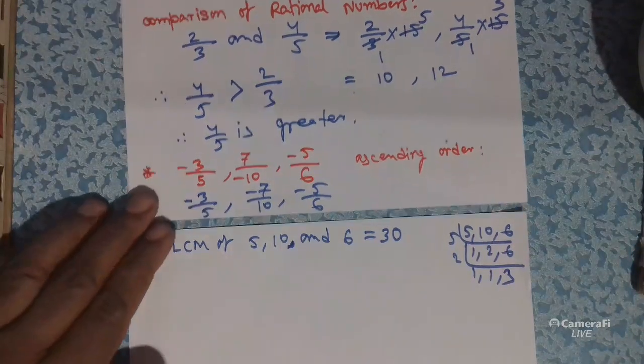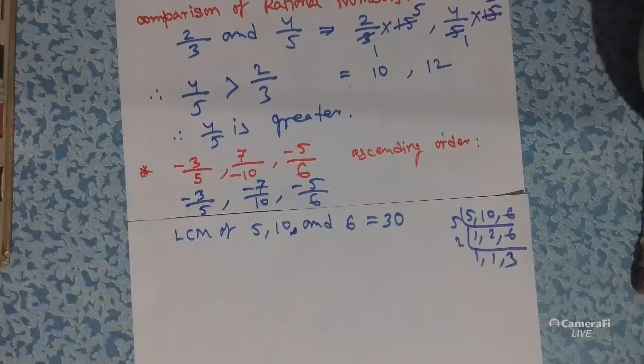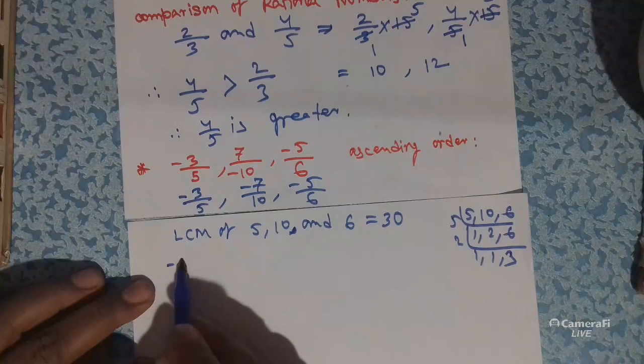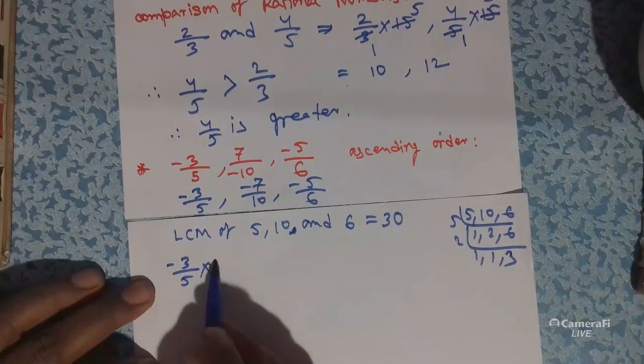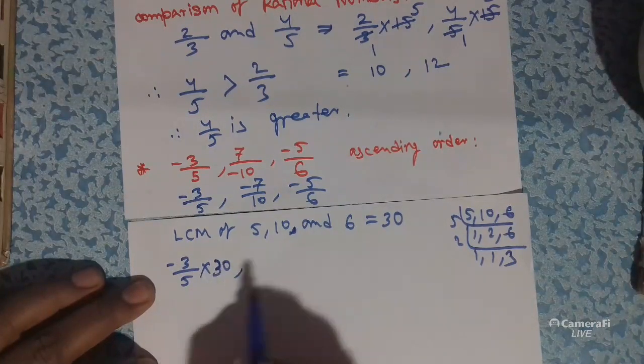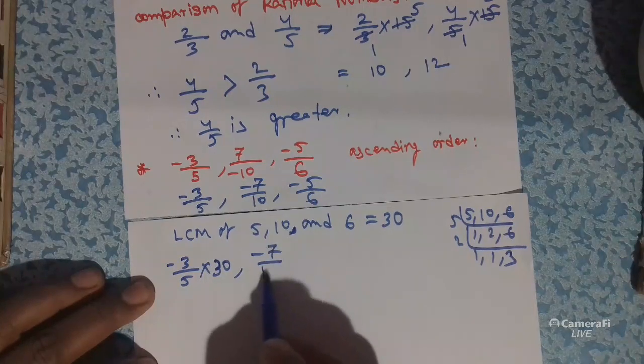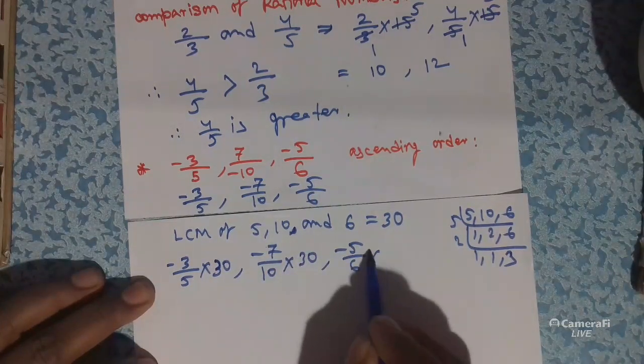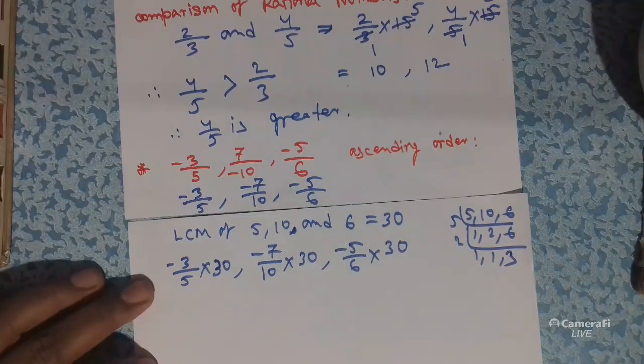Now after this, we have to multiply all the rational numbers by 30 because the LCM is 30. So at first minus 3 by 5 multiply 30, then minus 7 by 10 multiply 30 and minus 5 by 6 multiply 30.